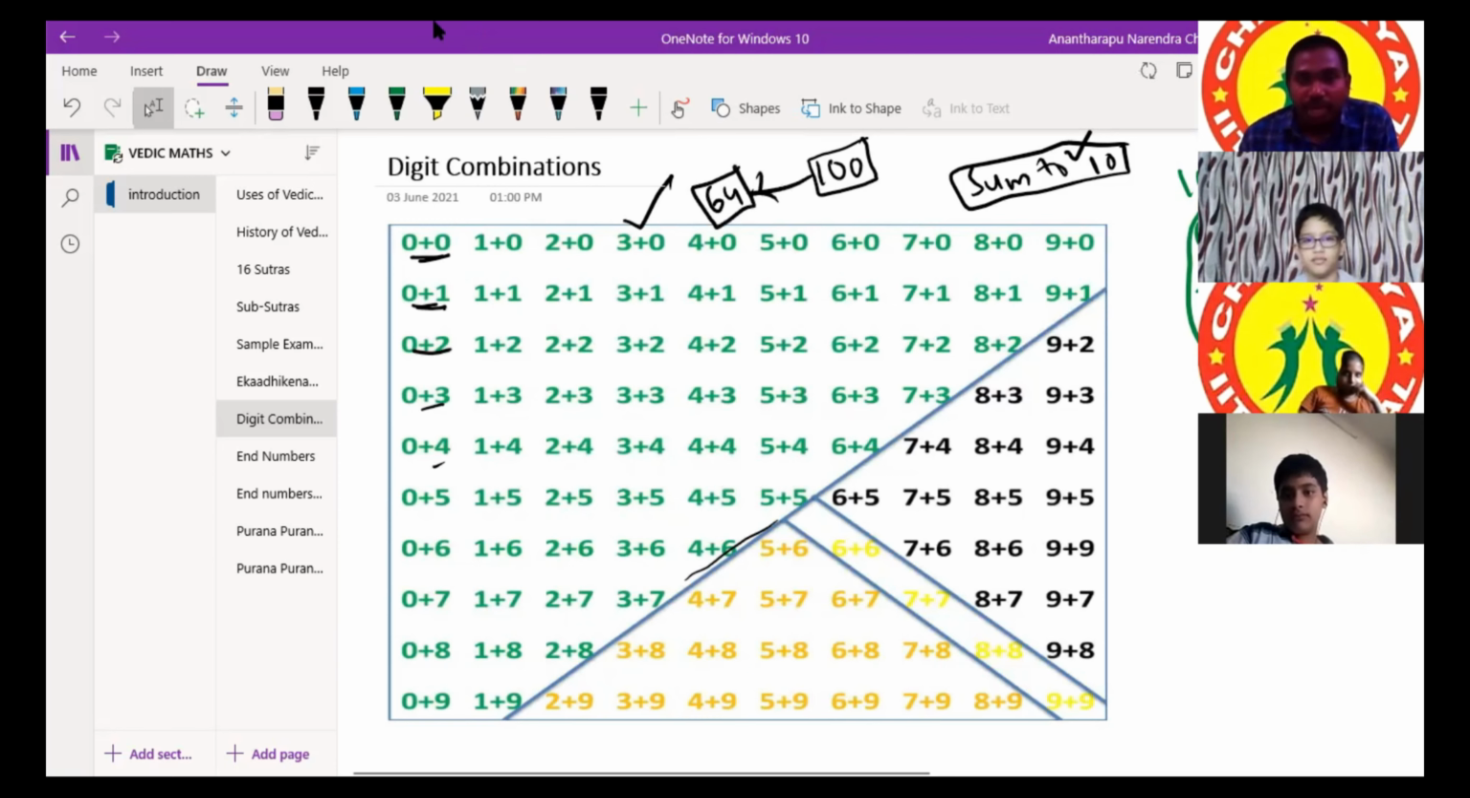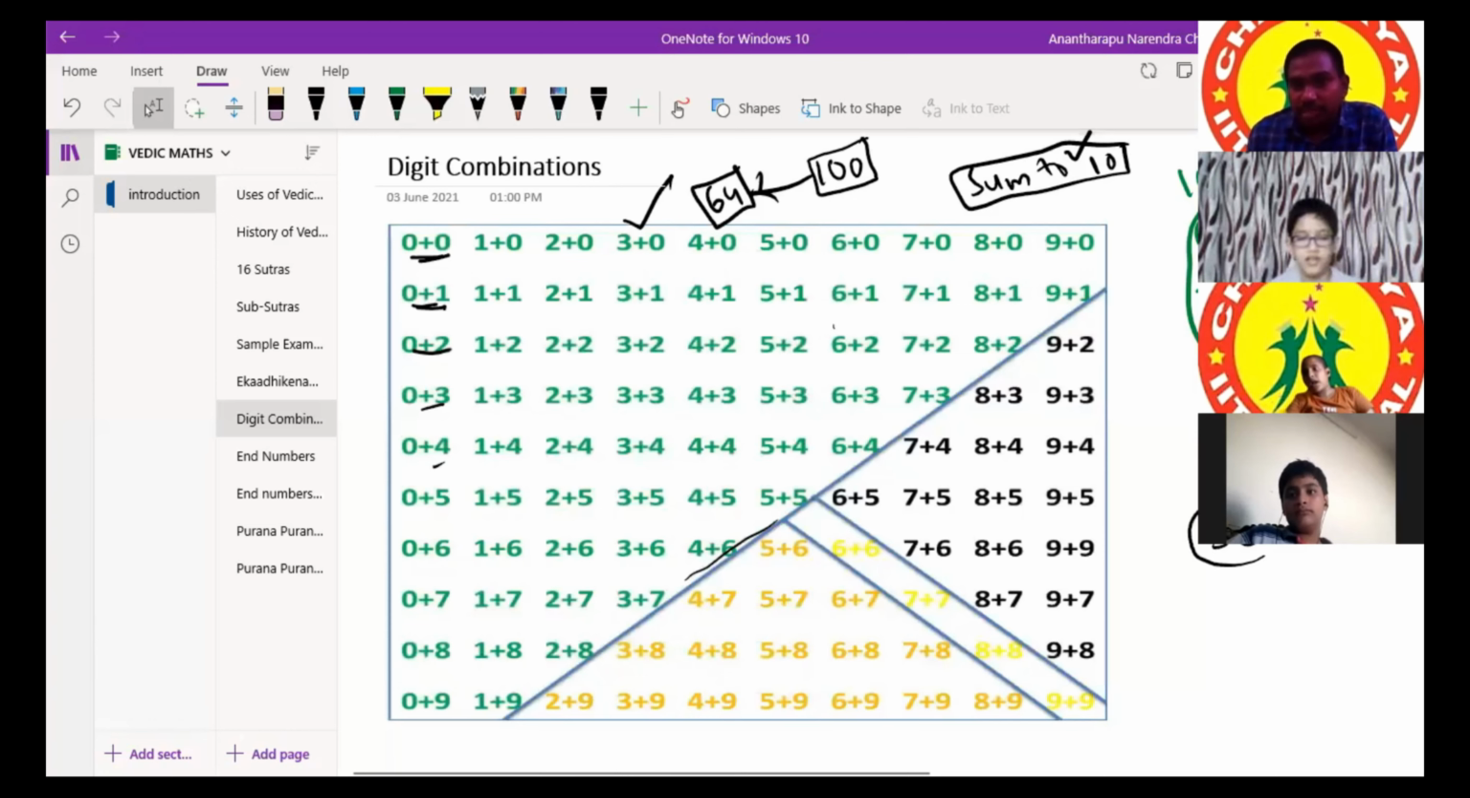And the remaining, those that sum above 10, the rest, are 36. Extra, there are 36 numbers.